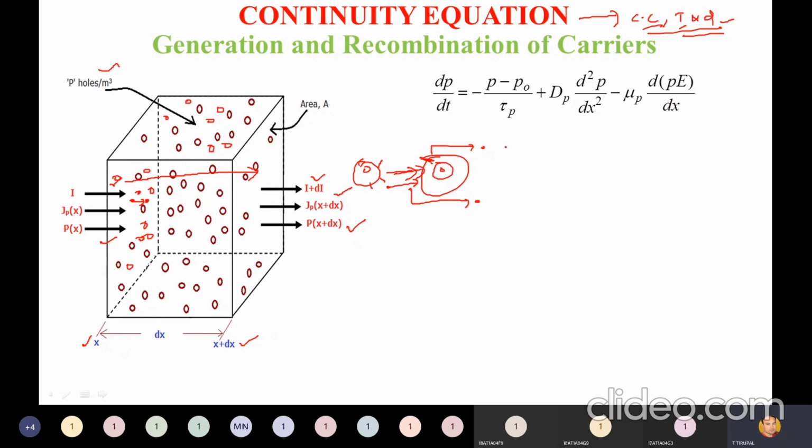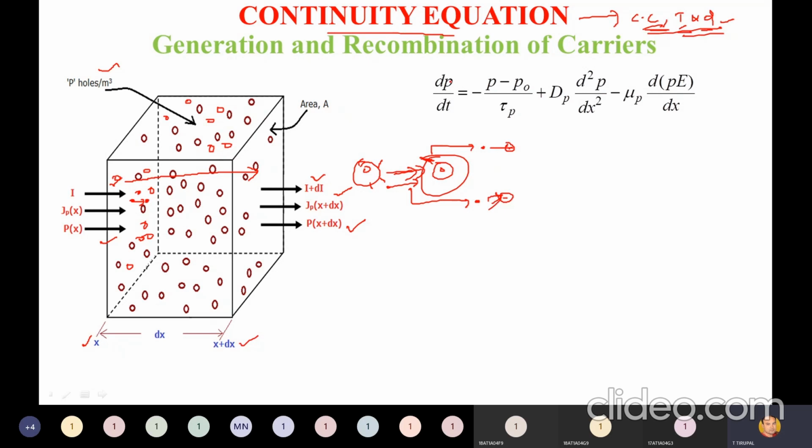So if these electrons go and fill into this hole, what happens? They will recombine. So recombine means what? They will expire. So likewise, charge can neither be created nor be destroyed. This is what happens in the continuity equation, right? And this equation tells us the relation between concentration of charge, time and distance.